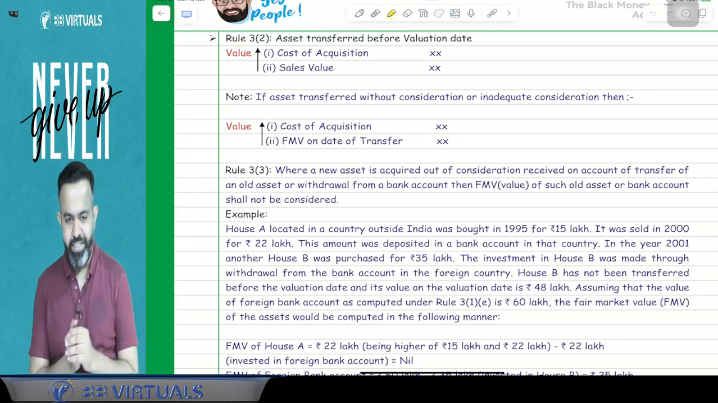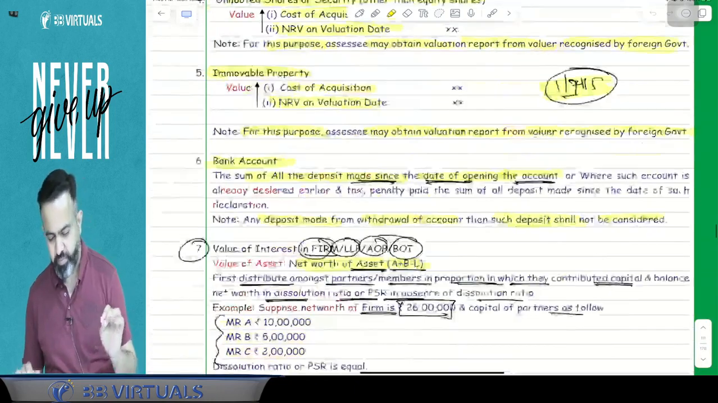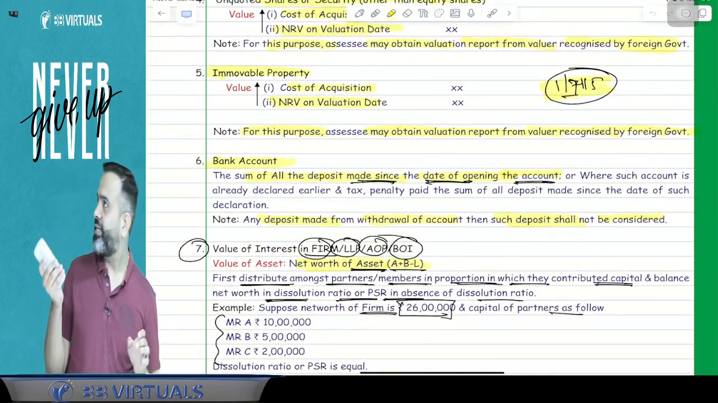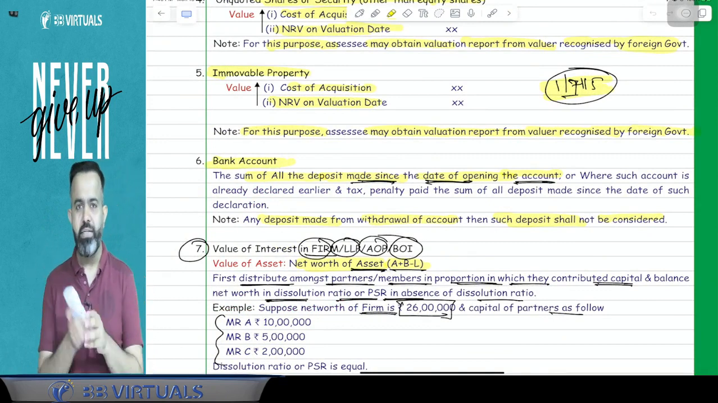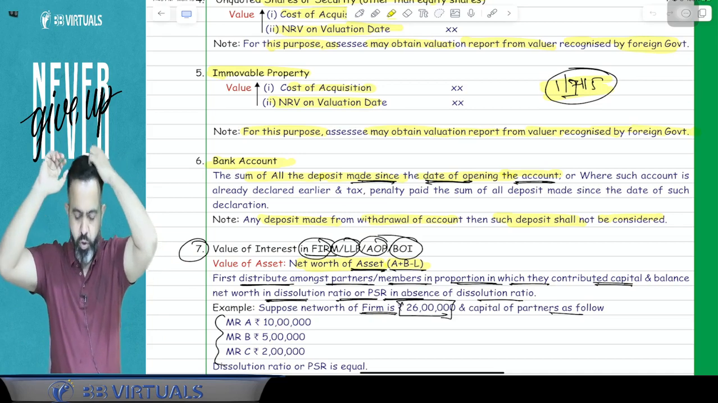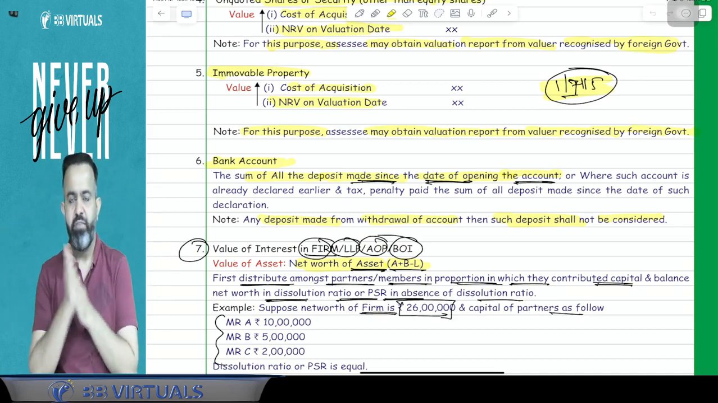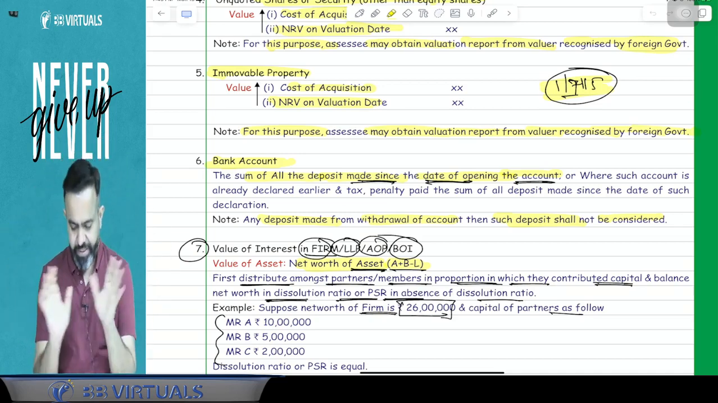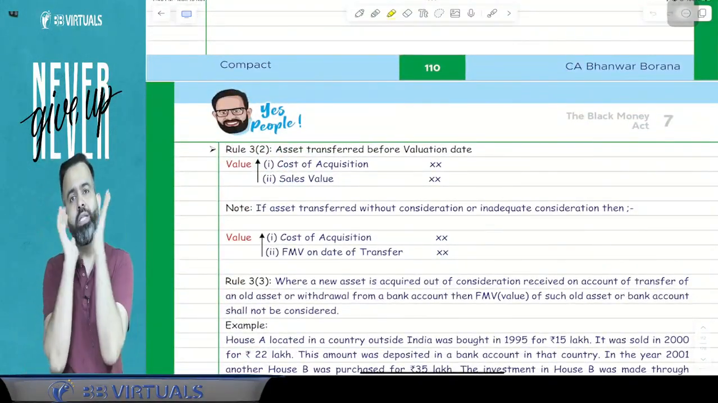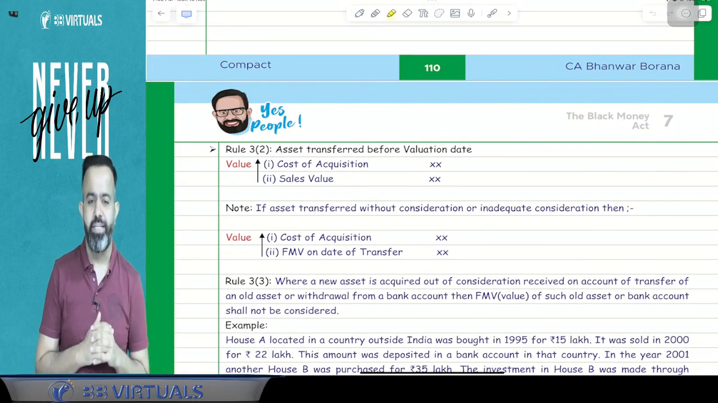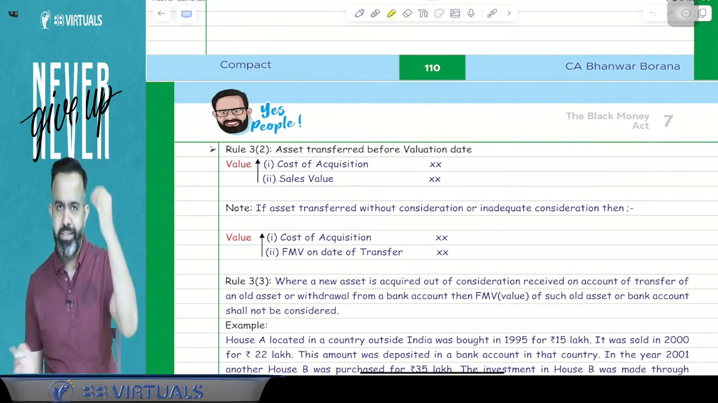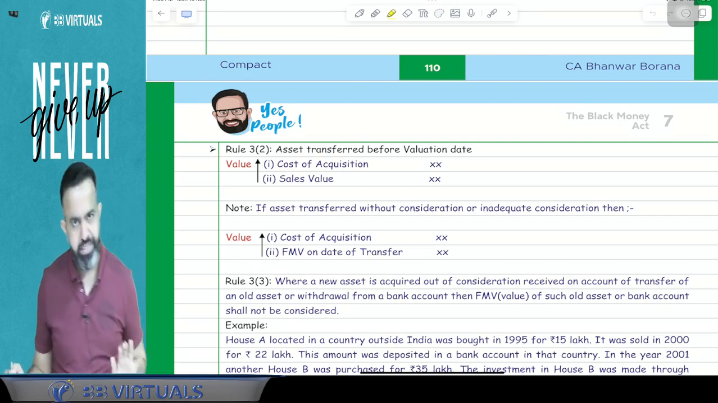Yes, sir. Done. Now, guys, we have discussed how to determine the value of the asset. And guys, here we have discussed ultimately the value of the asset will be the actual cost of that asset or NRV as on valuation date. And NRV means the 1st April of the previous year. Now, suppose, sir, you have sold that asset before the valuation date. Then what will happen? Try to understand. Now just focus for the next 10 minutes. This topic will get over within that 10-15 minutes.